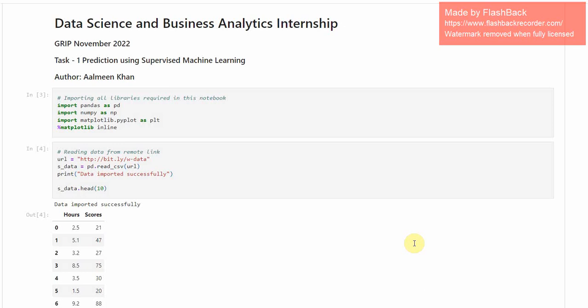So our task number 1 was to predict the percentage of a student based on the number of hours of study using supervised machine learning. Now it's a simple linear regression model.